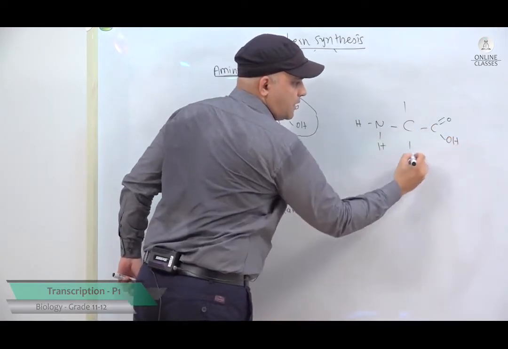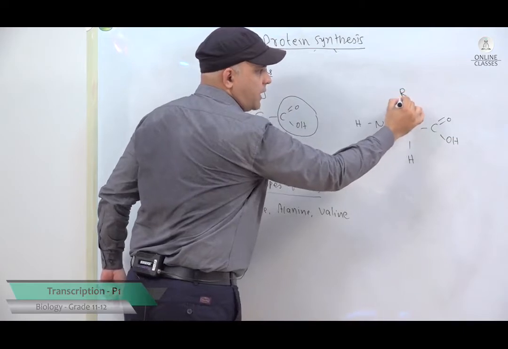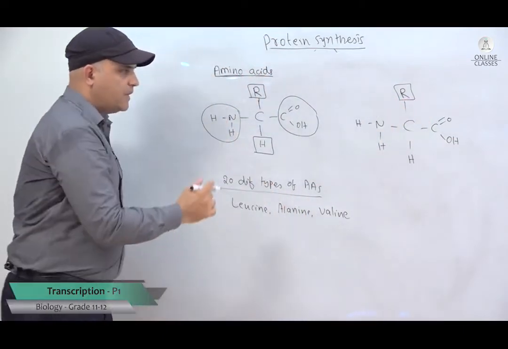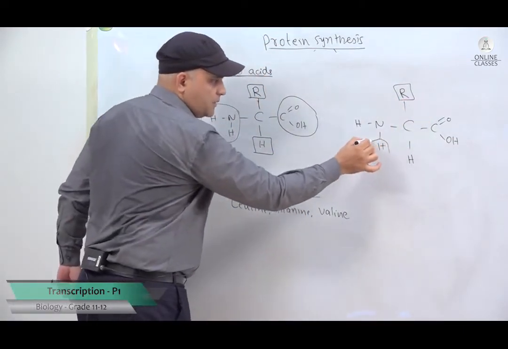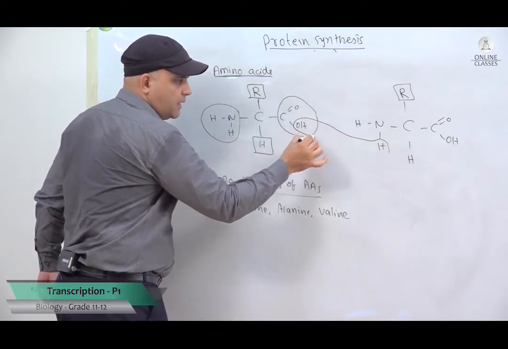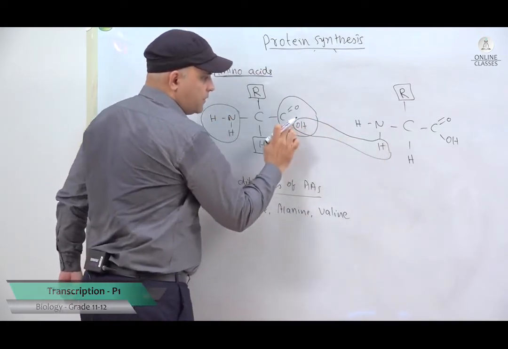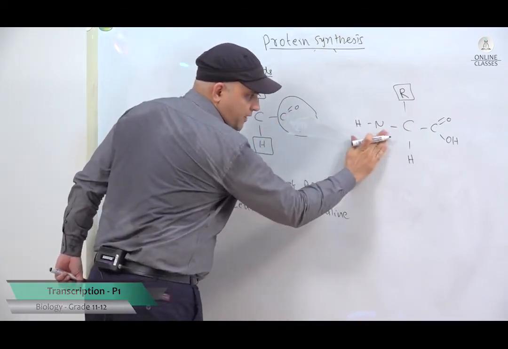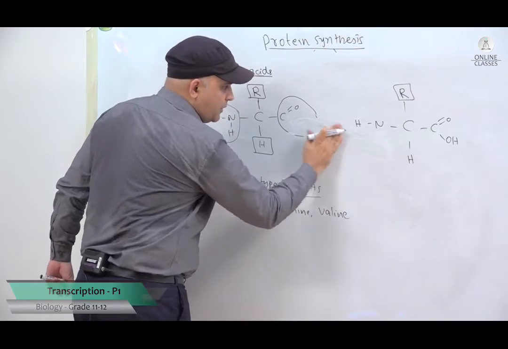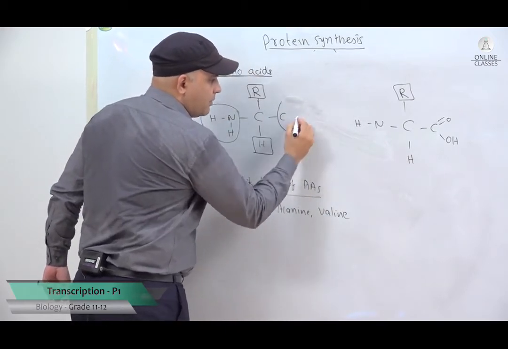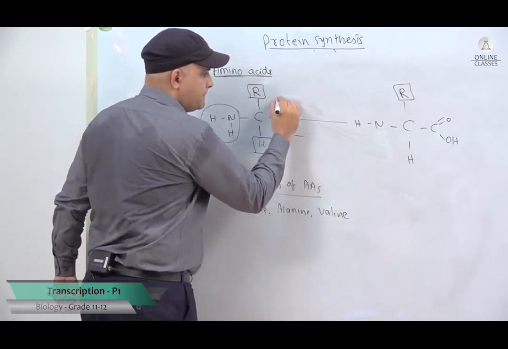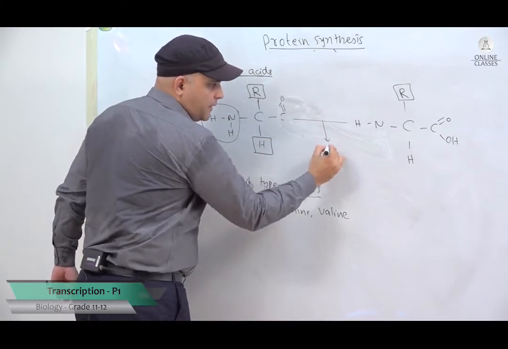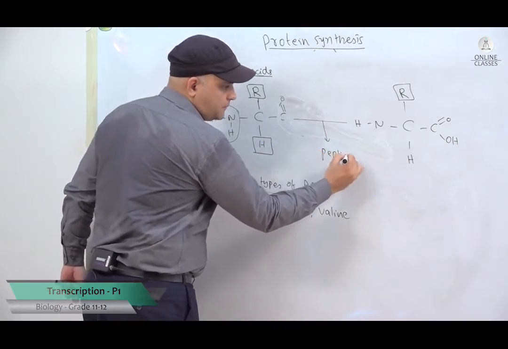The amine group, the carboxylic acid group, the hydrogen and the R group. So you can see here the hydrogen of the amine group of one amino acid and the hydroxyl group of the carboxylic acid are removed by a condensation reaction, removal of a water molecule, and they form a bond here. And this bond is called a peptide bond.